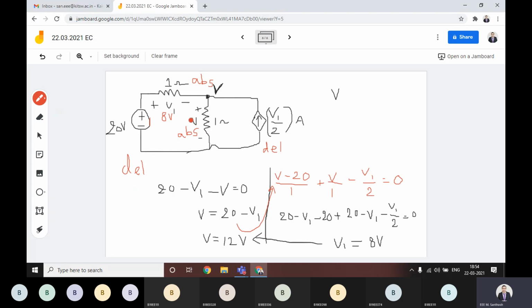Then what is the V value? Across this one, it is 12 volts. This is 12 volts and 1 ampere. This is 1 ohm, and this is 8 volts, 1 ohm. Then what is V1 by 2?